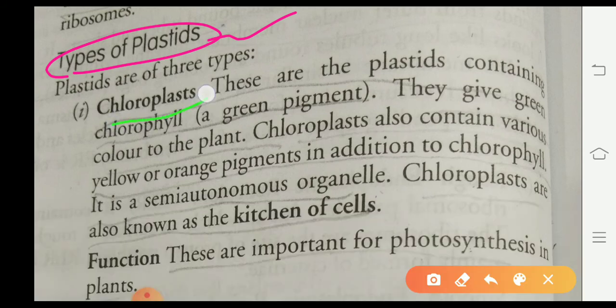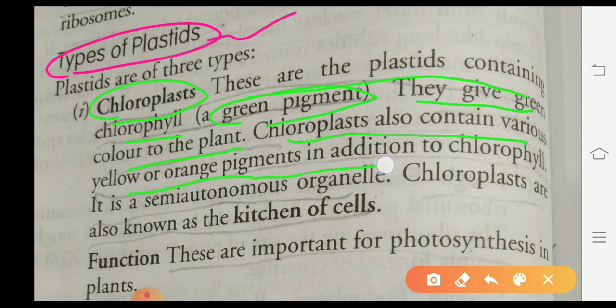First one is the chloroplast. These are the plastids containing chlorophyll, a green pigment. You know, in your junior classes, in class 6th or 7th, you learned that the green pigment present in the leaves is called chlorophyll. So chloroplast, here we are studying about the chloroplast. They give the green color to the plant. Chloroplast also contains various yellow and orange pigments in addition to the chlorophyll.